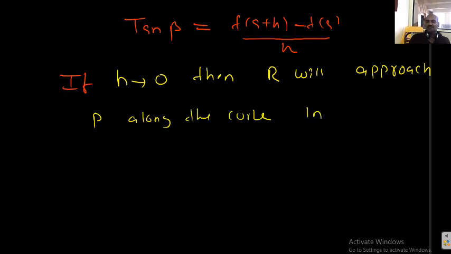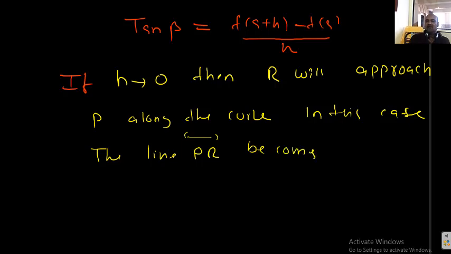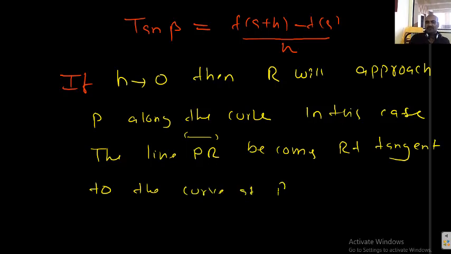In this case, the line, what is the line? PR, becomes the right tangent to the curve at P.